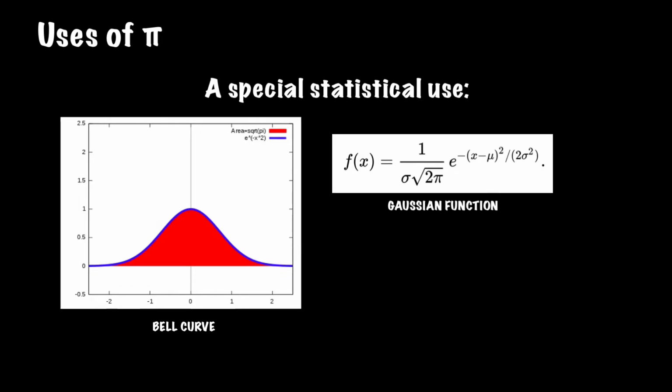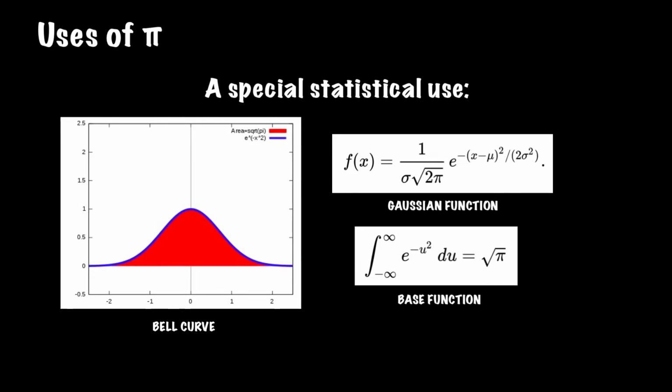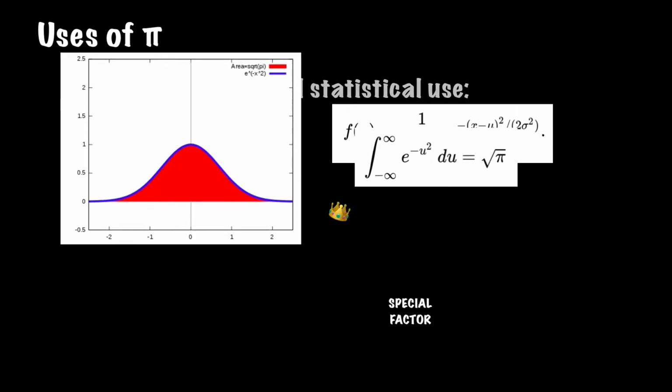This factor is a result of computing the area of the base function of e to the negative u squared from negative infinity to positive infinity, which ends up equaling the square root of pi, and along with the change of variables, produces this special factor necessary for a large amount of statistics.